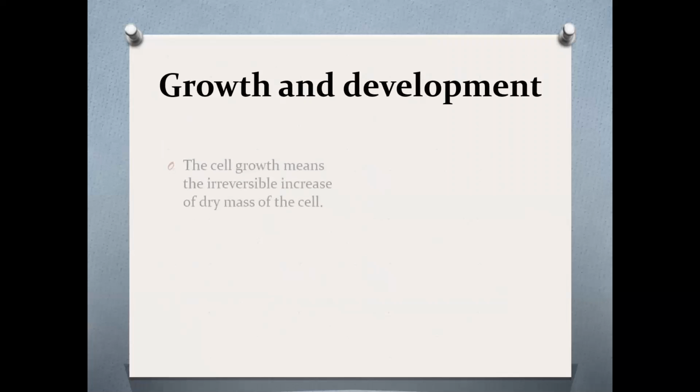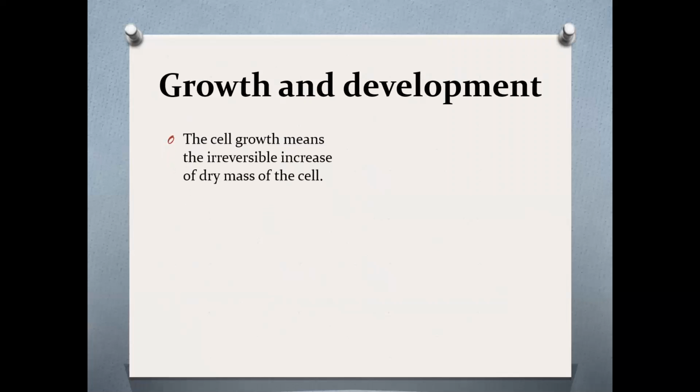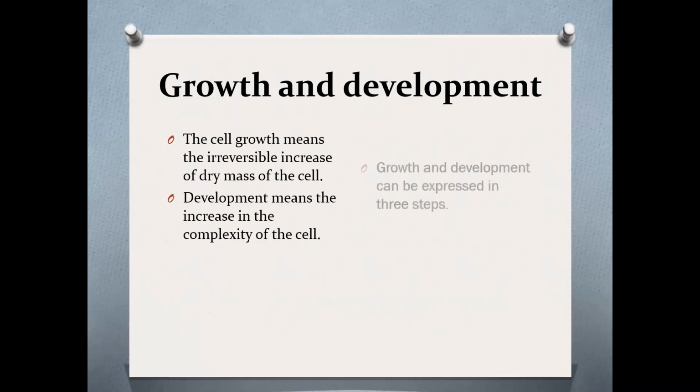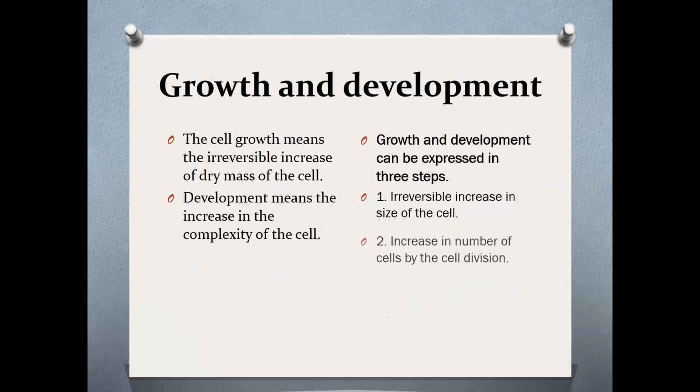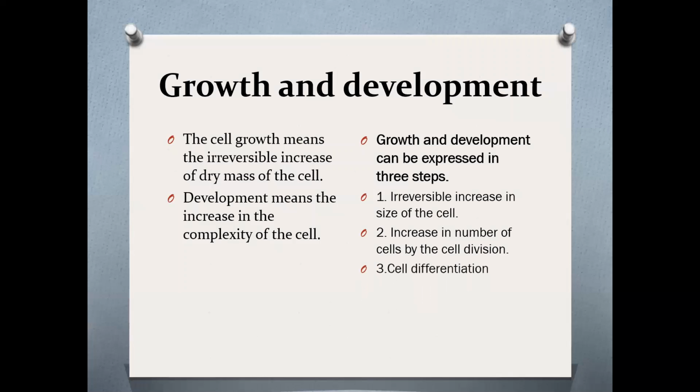Growth and development. Cell growth means the irreversible increase of dry mass of the cell. Development means the increase in the complexity of the cell. And growth and development can be expressed in three steps as irreversible increase in size of the cell, increase in number of cells by cell division, and cell differentiation.